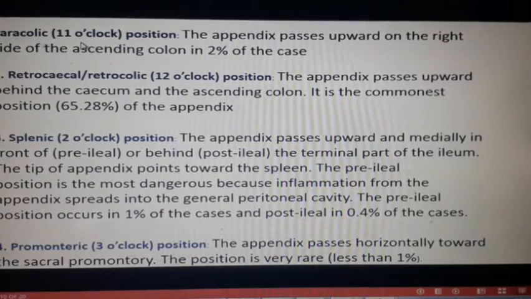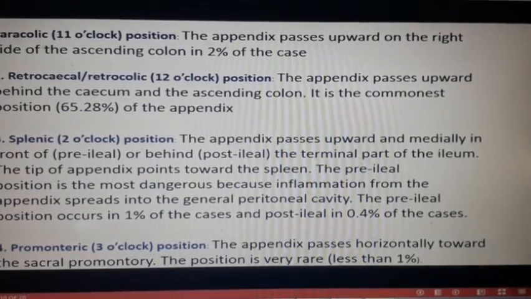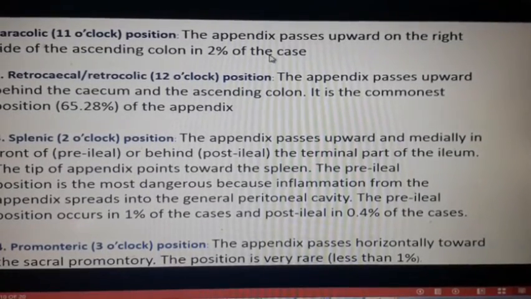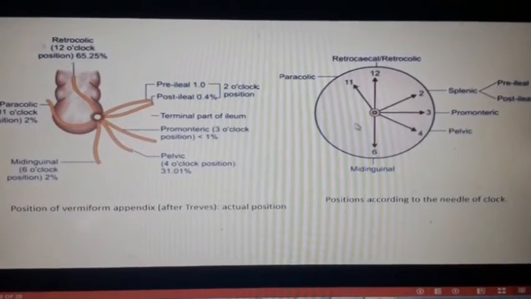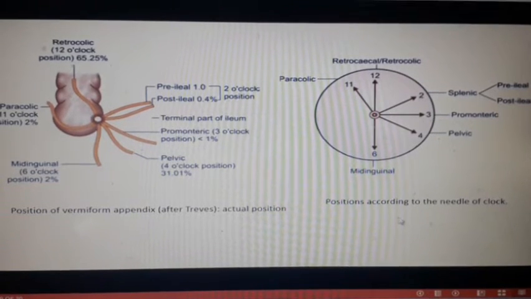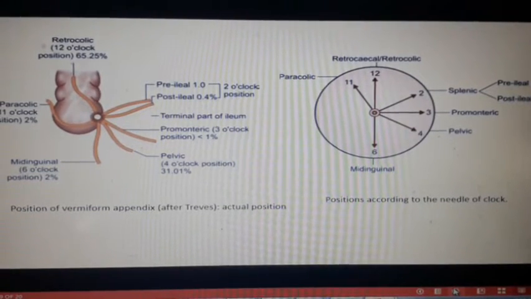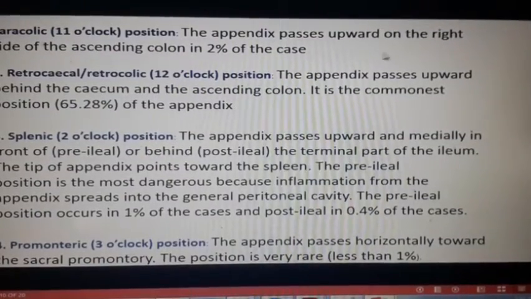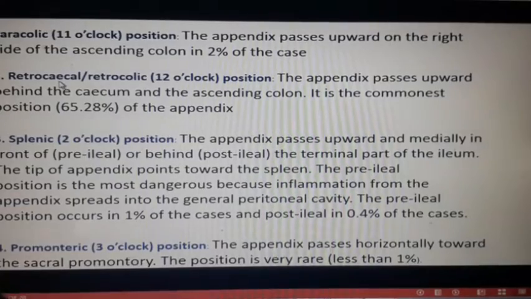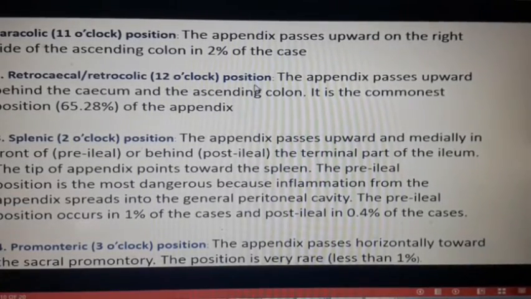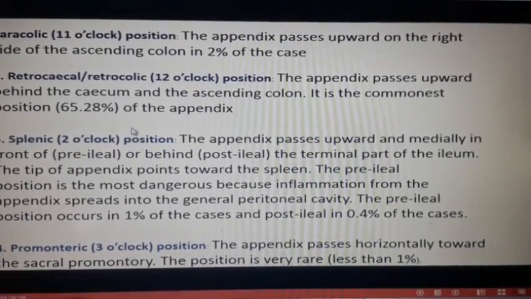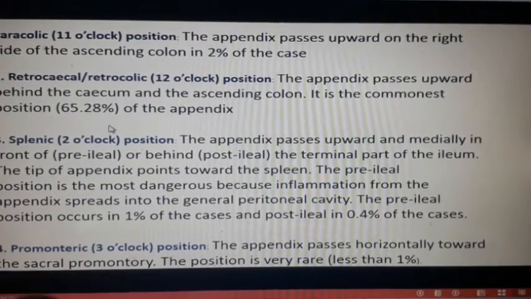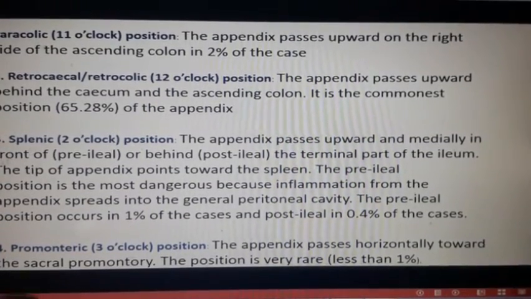So the paracolic position, okay, this is the first position, that is the 11 o'clock position. The appendix passes upward on the right side of the ascending colon in 2% of the cases. So this is the 11. I think you can look at a watch and understand what the 11 o'clock position means. So it passes upwards on the right side of the ascending colon. Retrocecal, retrocolic, that is the 12 o'clock position. The appendix passes upward behind the cecum and the ascending colon. It is the commonest position of the appendix, 65.28%.